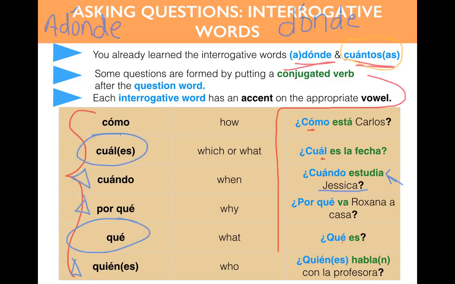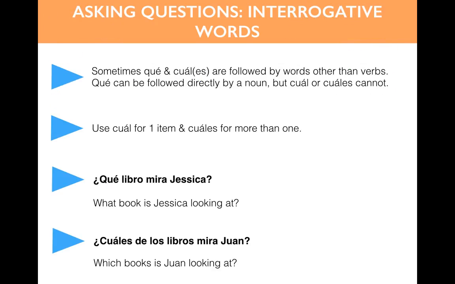So let's move on. All right, a few more notes before we do another ejercicio. Sometimes qué y cuáles are followed by words other than verbs. Now, qué can be followed directly by a noun, but cuál or cuáles cannot. So please take note of that, chicos, that the word qué, it's a question word, can be followed directly by a noun, but cuál and cuáles cannot. Use cuál for one item and cuáles for more than one.